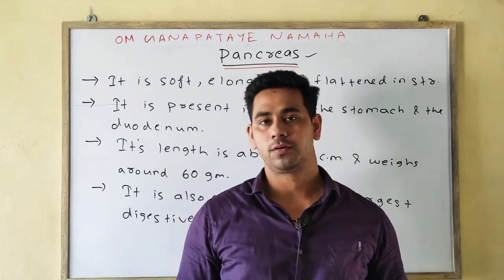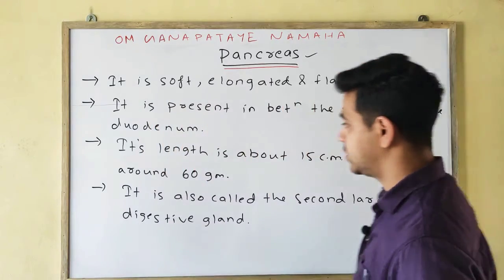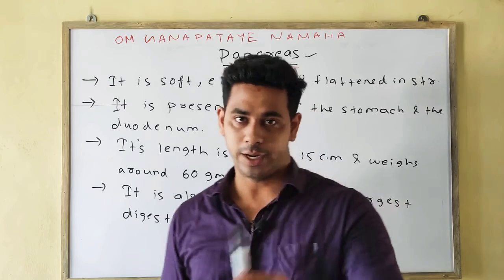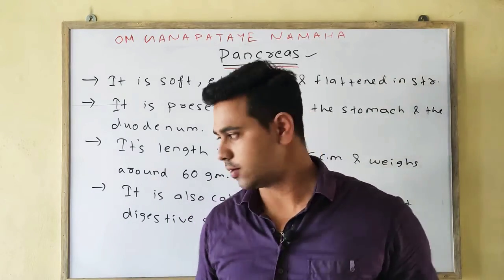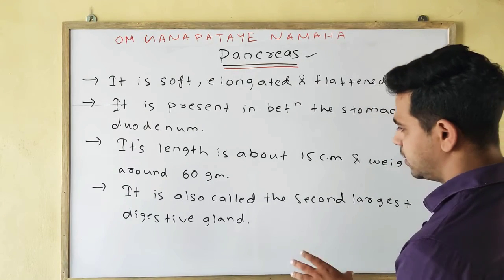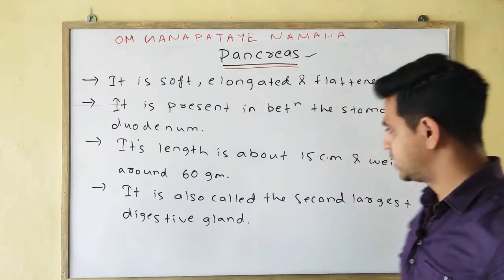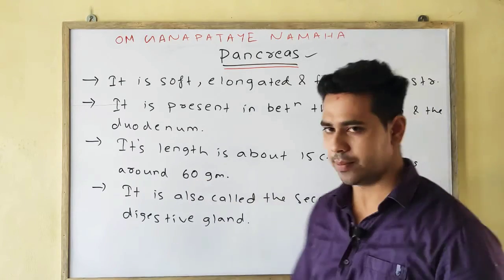That is the liver, which weighs around 1.5 kg and the length is around 15 cm to 22 cm, the largest gland of our body. So accordingly, the second largest digestive gland is your pancreas, whose length is around 15 cm and weighs around 60 gram.